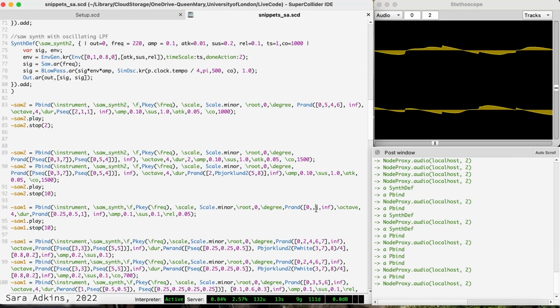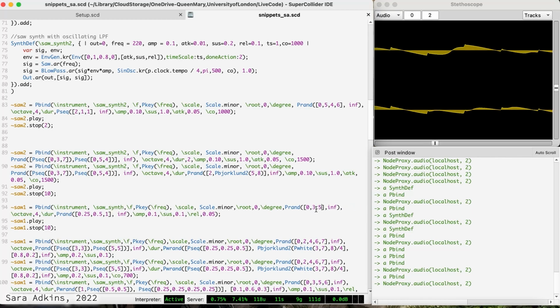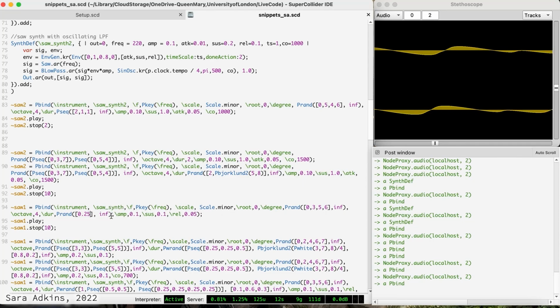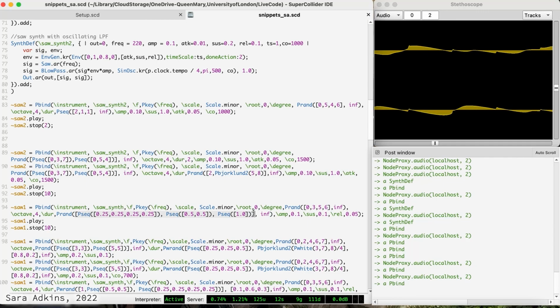Patterns can also be used to control duration. We can also define patterns within patterns.